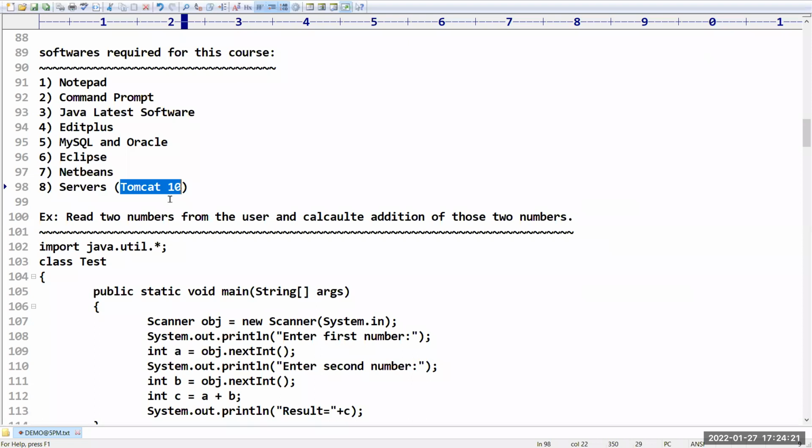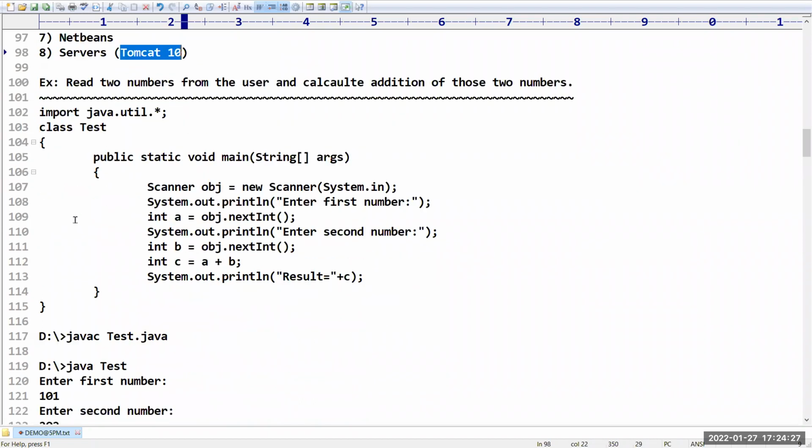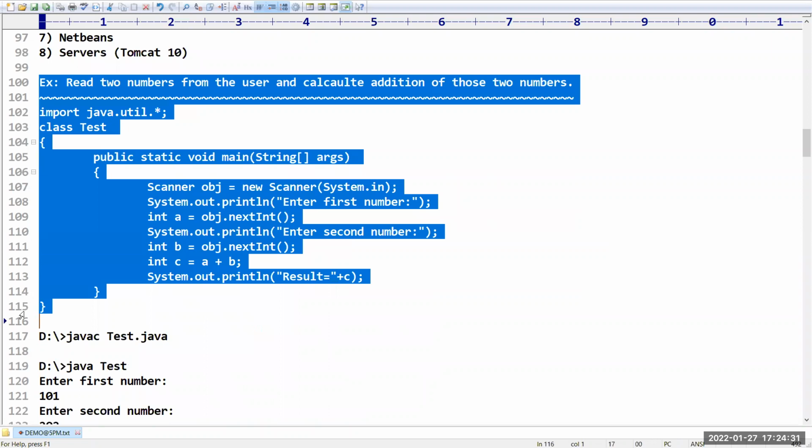So we need to install Tomcat server, place our application inside the Tomcat and run it. Okay, next, I explained how to write a Java program to read username, to read 2 numbers from the user and how you can calculate addition of these 2 values.